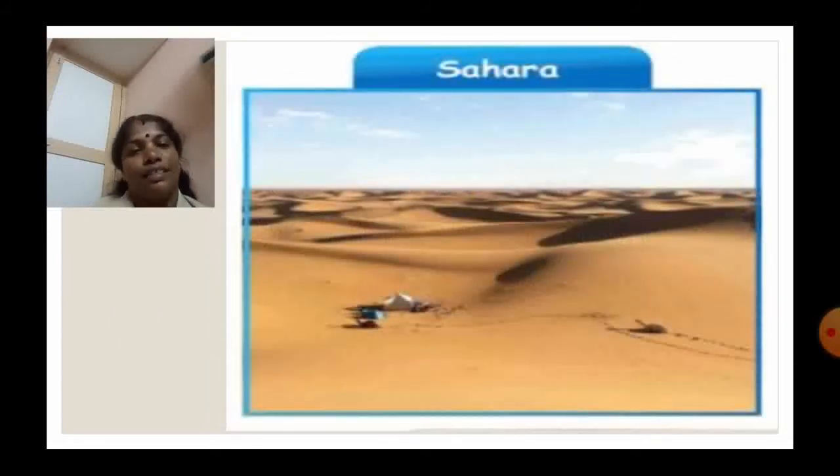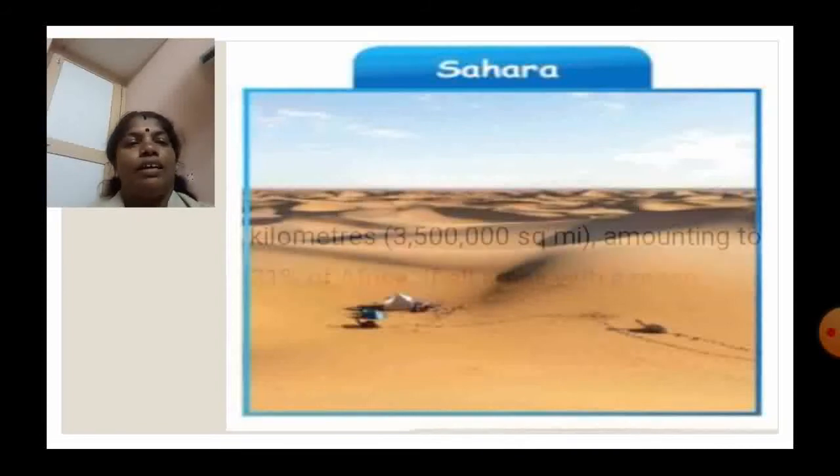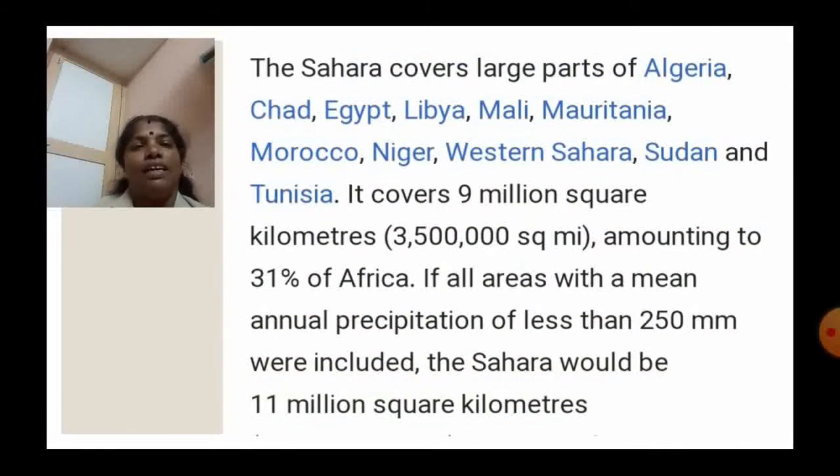Here, the Sahara Desert, which is located in Africa. The Sahara covers large parts of some countries, that is Algeria, Chad, Egypt, Libya, Mali, Mauritania, Morocco, Niger, Western Sahara, Sudan, and Tunisia.